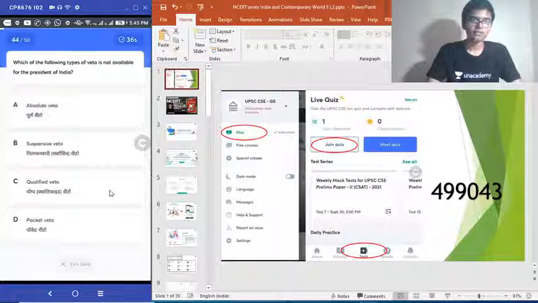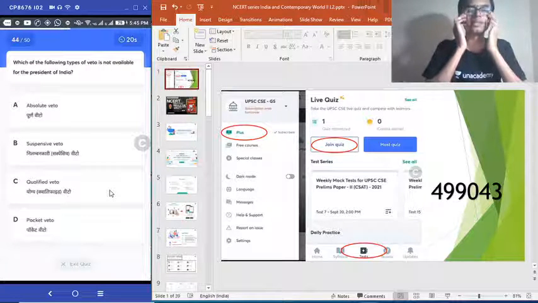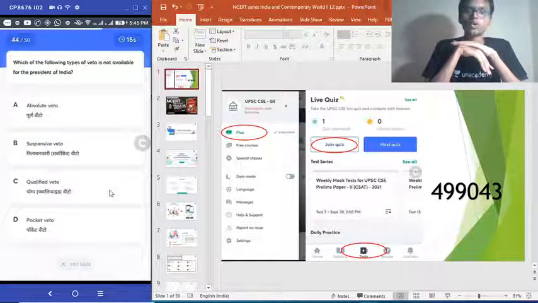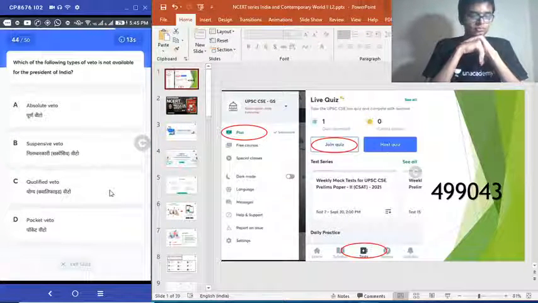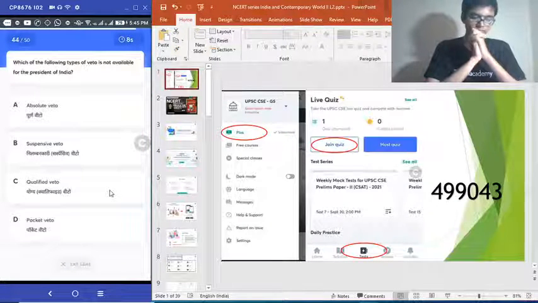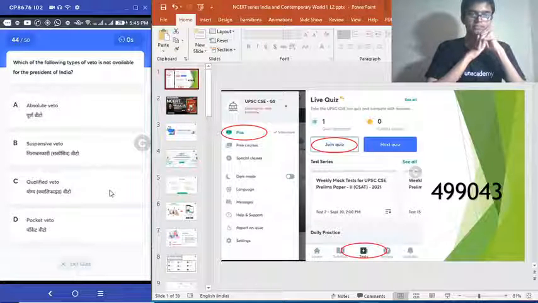44th question. Which of the following types of veto is not available for the President of India? Option A, absolute veto. Option B, suspensive veto. Option C, qualified veto. And option D, pocket veto. Very simple. One of these is not available for the President of India, and which one is it? Very direct question. 10 seconds to go. Last 5 seconds. The time is up.